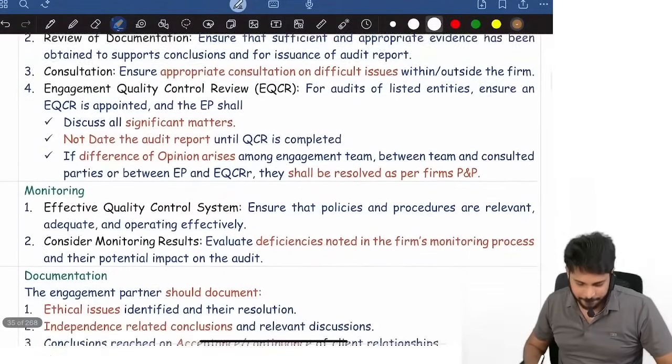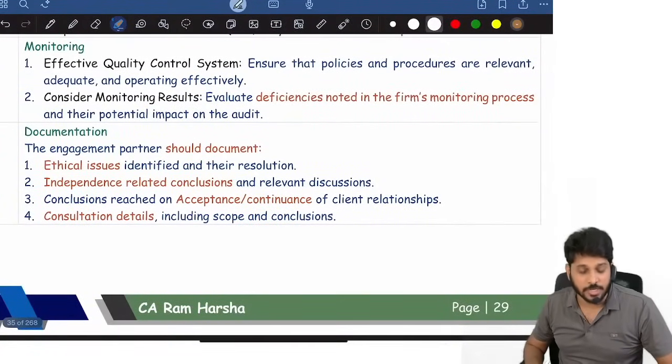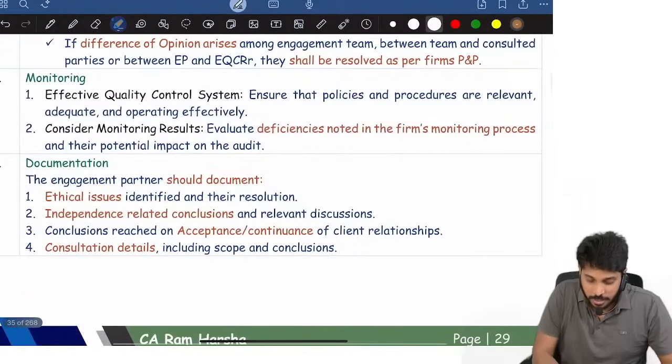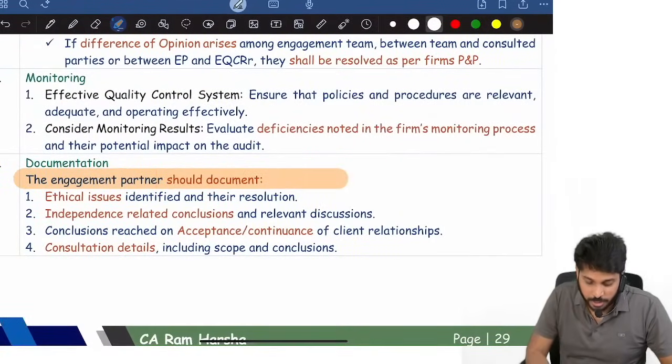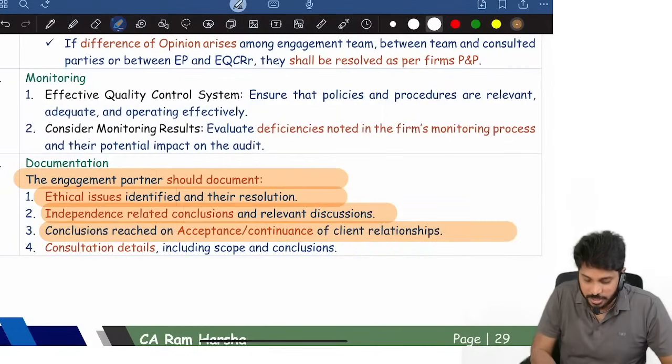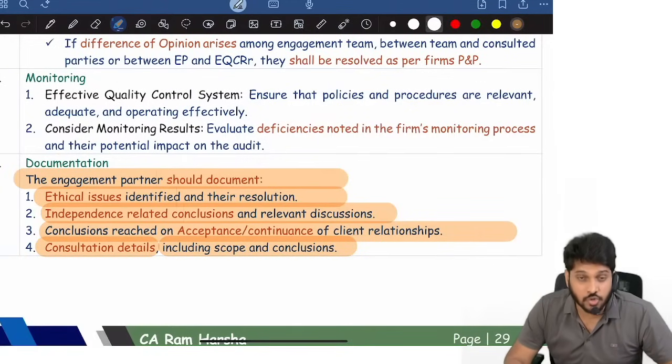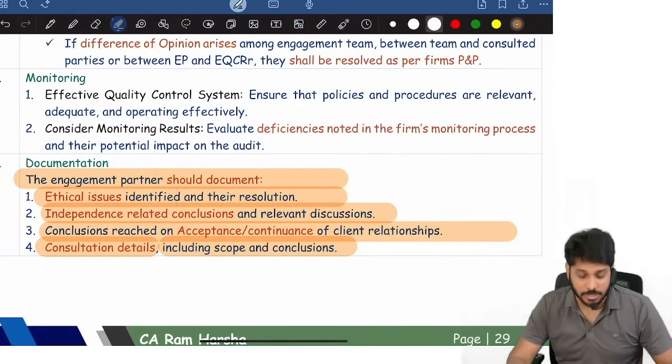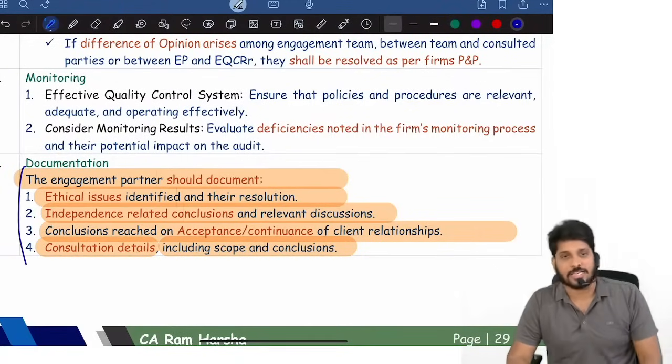Okay, the rest of SA 220 is not a big deal, but here, the engagement partner should document the following. What should he document? Ethical issues identified, independence related conclusions, conclusions on acceptance and continuation of client relationship, and consultation details including the scope of consultation and the conclusions reached. These are the points which the engagement partner has to document.